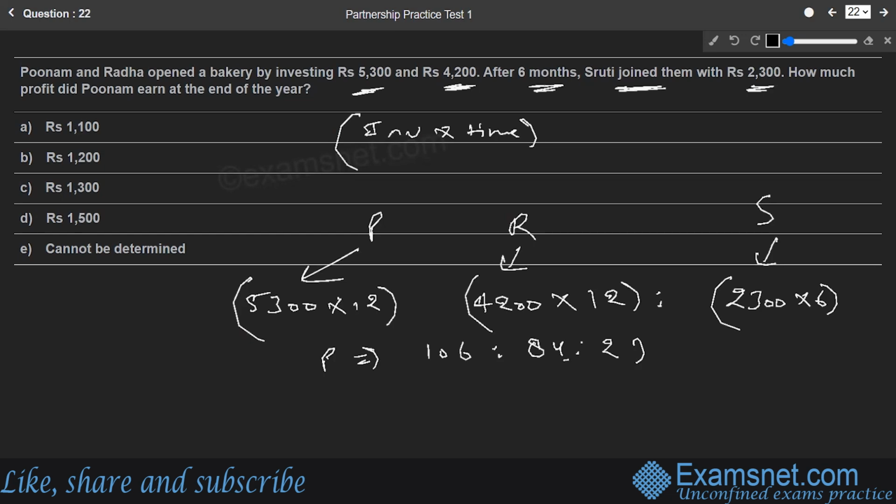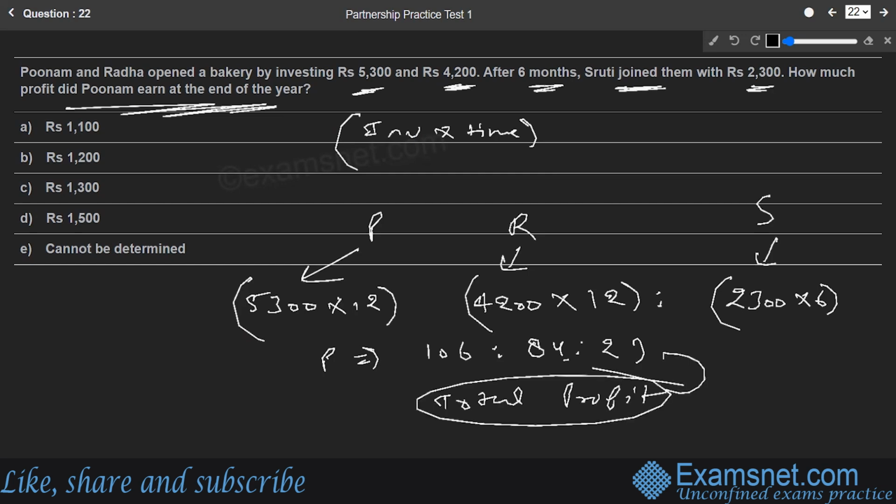Now they want us to calculate how much profit Poonam earned at the end of the year. But to find out any partner's share, we need to know the total profit, so that we can distribute it in the profit share ratio. That total profit is missing in the question, so the profit share of Poonam cannot be found out. So the answer is again cannot be determined, which is available in option number E.